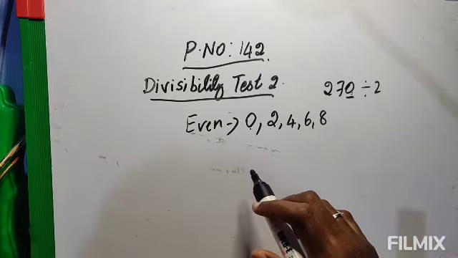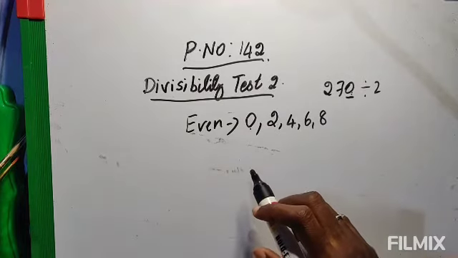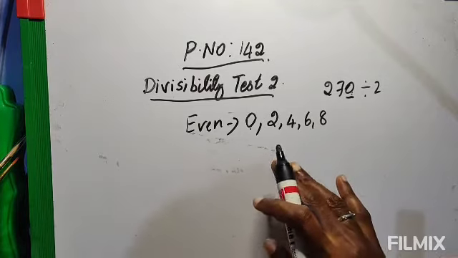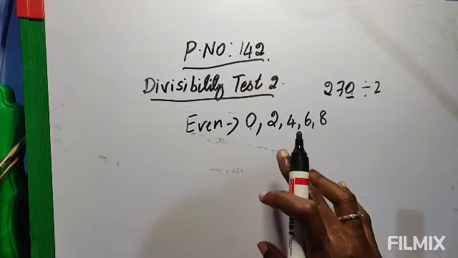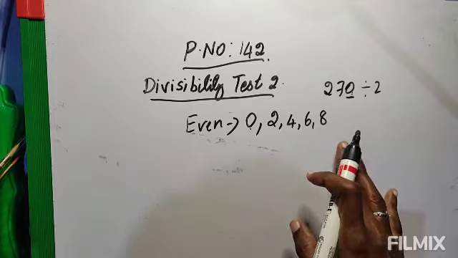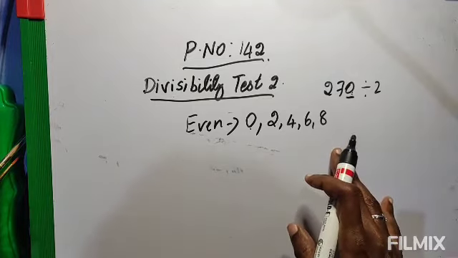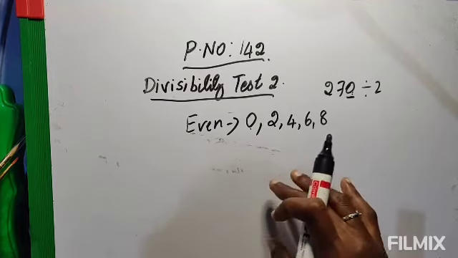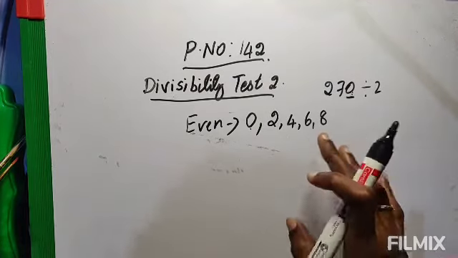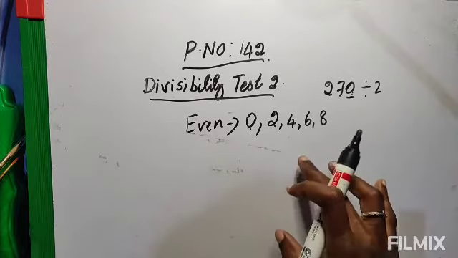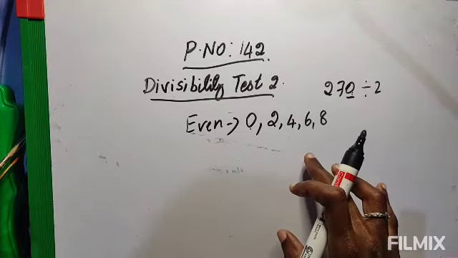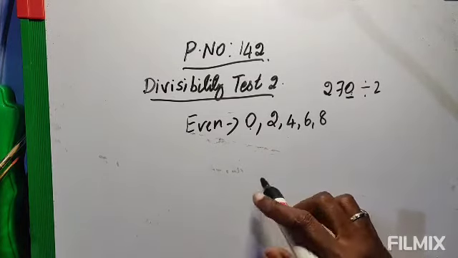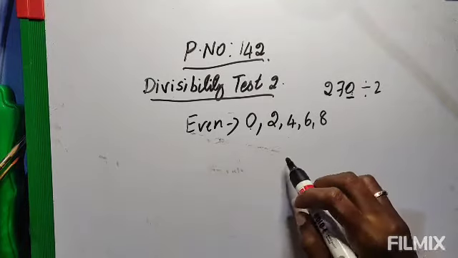The divisibility test is given there: if the ones place of the number is 0, 2, 4, 6 or 8, then it is divisible by 2. I will give you the written format in a PDF file, before finishing, on Monday or Tuesday. In your book it is given, but it is not clear enough, so I will give you the divisibility test in PDF form. Now I will give one more example.